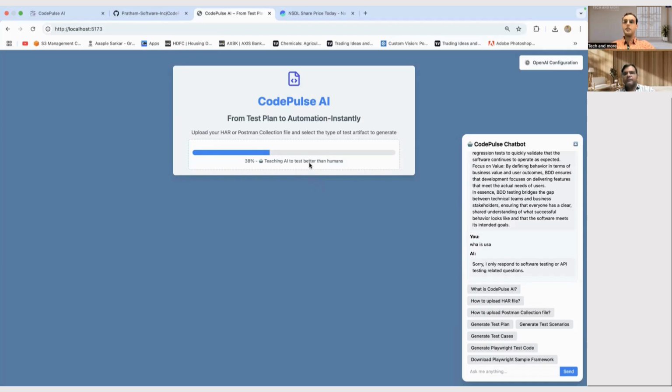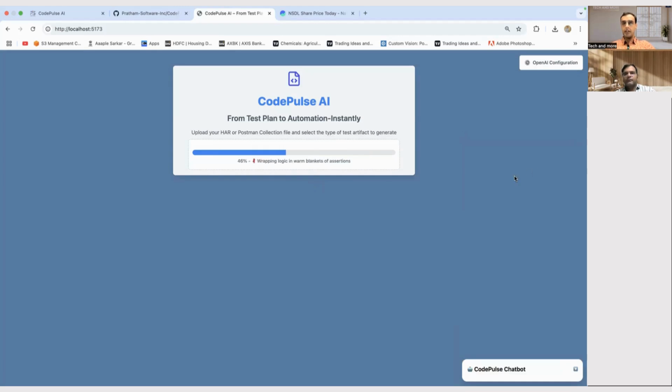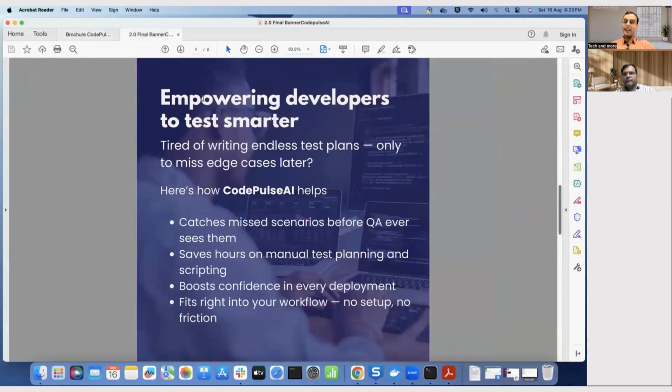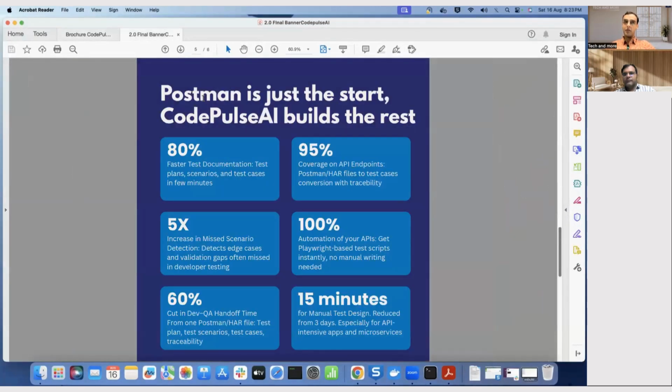But I think, sir, even when you compare it to the manual effort, it is reducing time by more than 70-80%. Assume that you have to build a test plan or a strategy like this manually. If you compare it to that, this time is nothing. And if I ask you, in percentage terms, what do you think is the amount of time this particular tool will save when it comes to test plan creation for API testing?